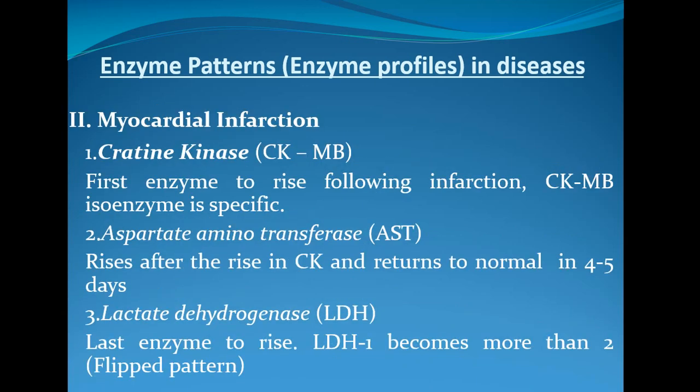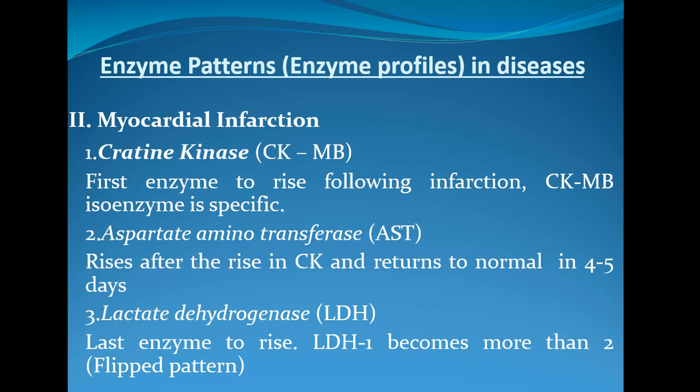Then we have another enzyme pattern, in myocardial infarction. In case of myocardial infarction, we can use different enzyme patterns to study. The first enzyme we can use for diagnosis of MI, or myocardial infarction, is creatine kinase. Actually, the CKMB form of the isoenzyme we can use for myocardial infarction, because this is more specific towards myocardial infarction, because CKMB isoenzyme is mainly present in the myocardium. So creatine kinase CKMB is the first enzyme to rise following a myocardial infarction.